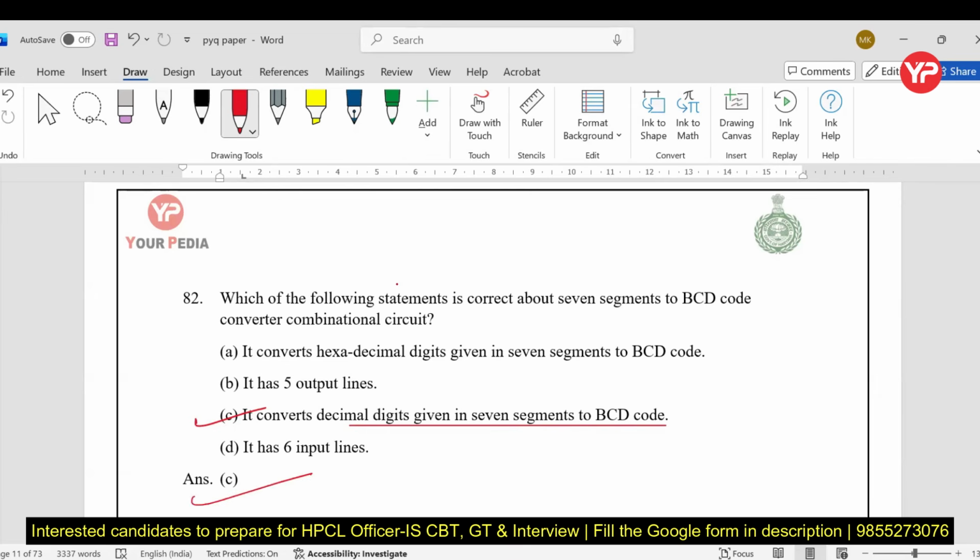The A, B, C, D, E, F, G are the input lines, and the output has 4 lines, that is the BCD code for digits 0 to 9. A 7 segment to BCD converter is a combinational circuit that converts the signal from a 7 segment display into a binary coded decimal representation, my dear students.